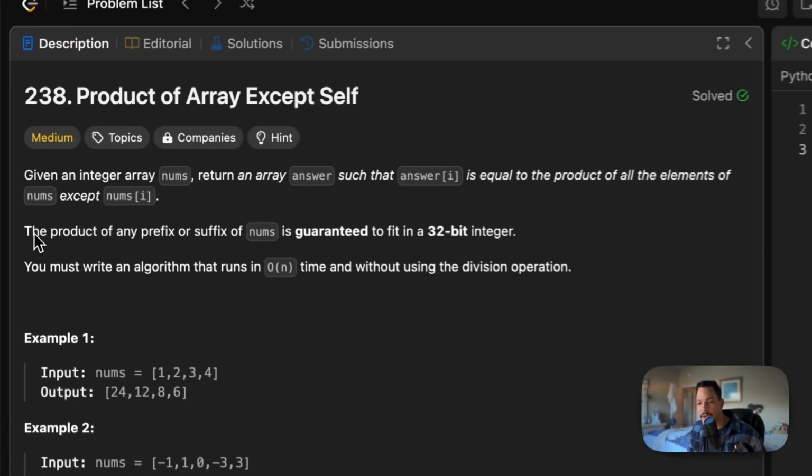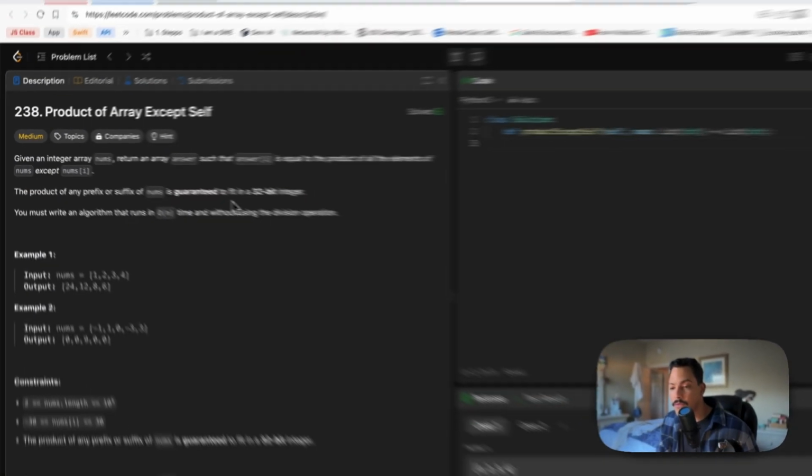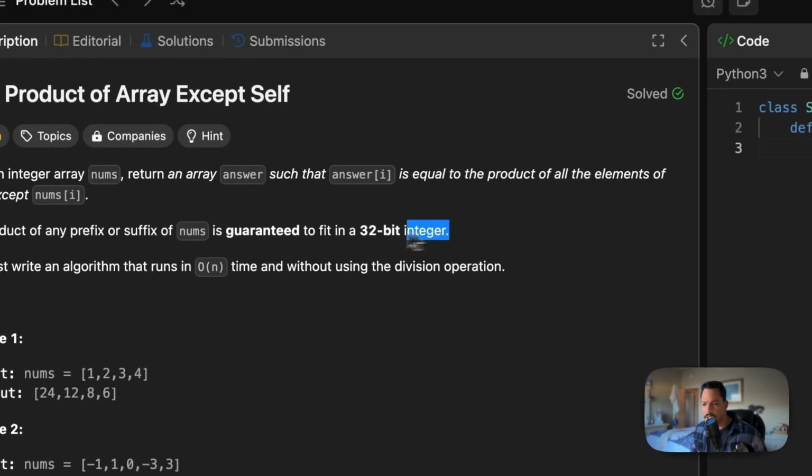The product of any prefix and suffix of nums is guaranteed to fit in a 32-bit integer. That's another thing that's important, right? Understanding these basic computer science concepts, like how large is that number.